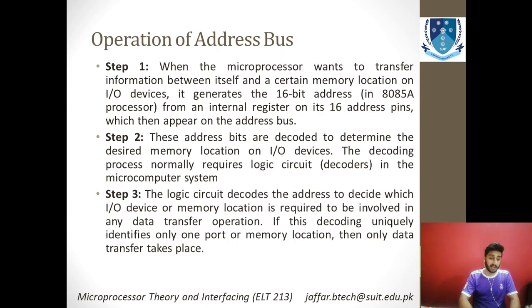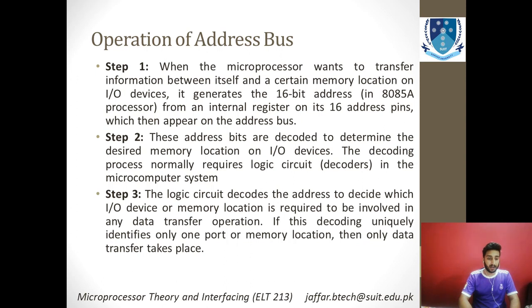So the first step is to have the information about the location of the data that you want to access. The second step is that these address bits are decoded to determine the desired memory location or input output device, that is, on which location physically this data is stored. The second process is decoding, and for this you need logic circuit designs like gates, and you need some decoders in your microcomputer system.